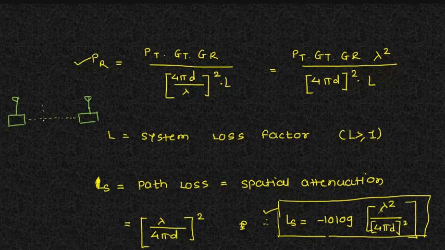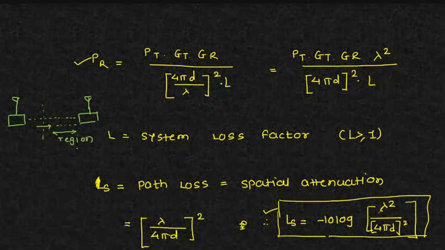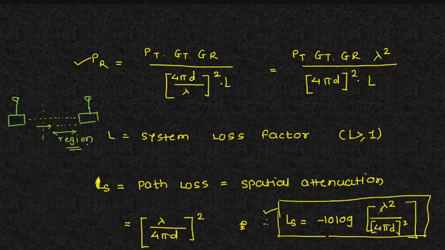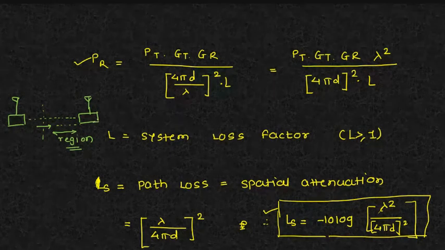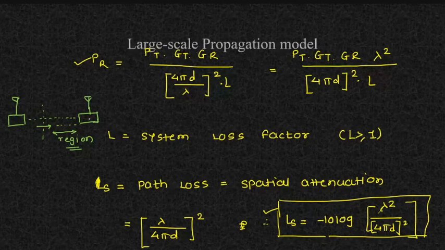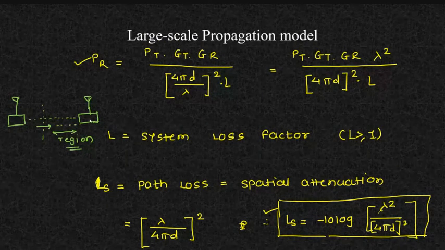Not for each and every distance are the radiations properly formed, and you're going to put your receiver antenna only in this region. This region will be called the far field region. So always these formulas and this model will be applicable if you're putting your receiver antenna in the far field region. Now we'll see what we mean by the far field region here.